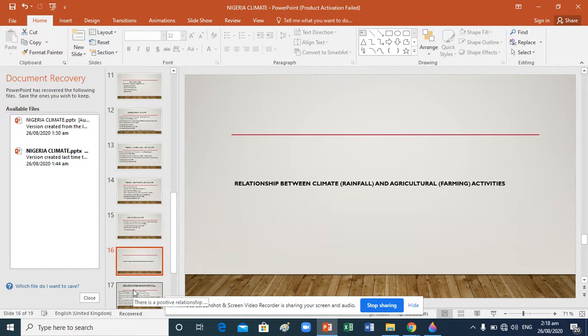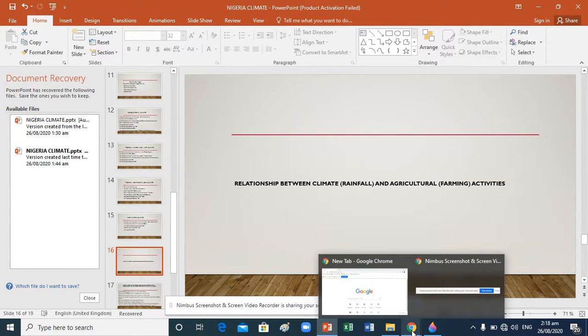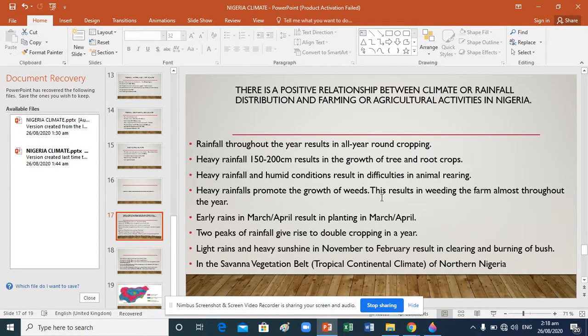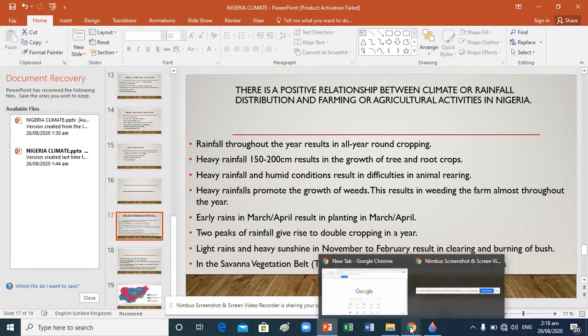But there's no way we'll be talking about climate without considering the relationship between climate or rainfall and agricultural or farming activities in that particular country. If you look at it now, there's a positive relationship between climate and rainfall distribution, that is, the linkage between farming and climate. One, in an environment where there's rainfall throughout the whole year, that means there'll be cropping all around the year. That's why number one, rainfall throughout the year results in all year round cropping.